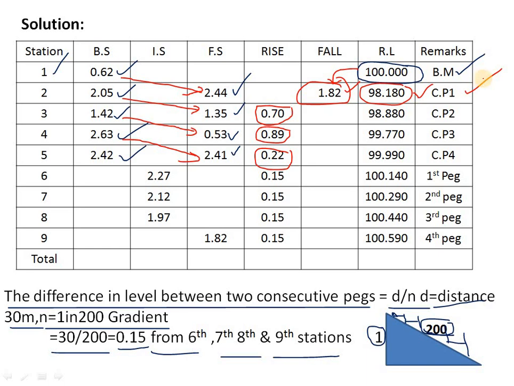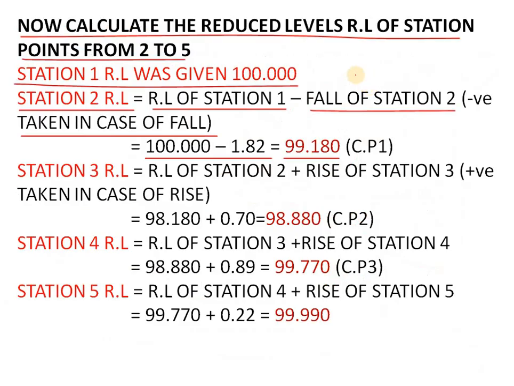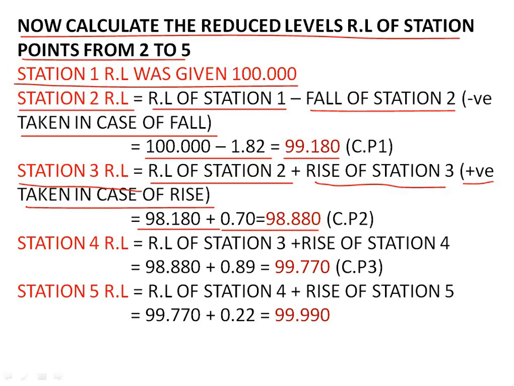And the next RL, that is station 3 RL. So RL of station 2 plus the rise of station 3, that is taken in the case of rise, positive is taken. So 98.180 plus 0.7 is equal to 98.880.